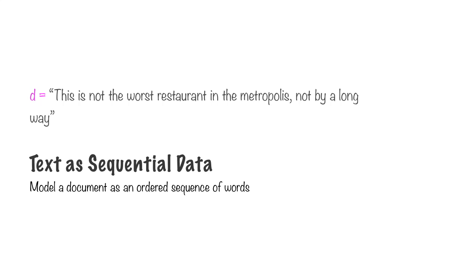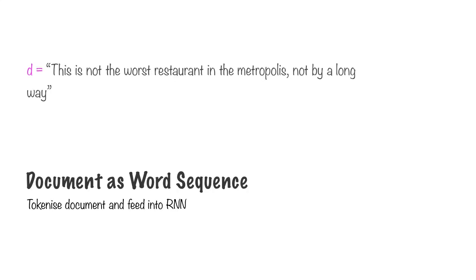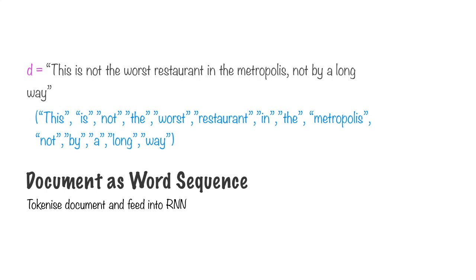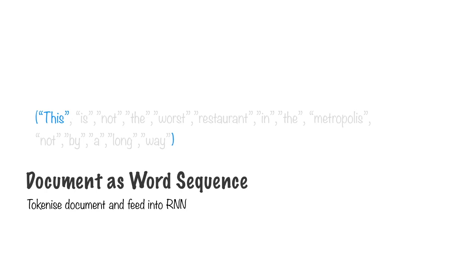The first thing is text as sequential data. This is something that we are aware of, and this is something that's familiar to us. We can model a document as an ordered sequence of words. The document contains words in a certain order, as you can see from the example on screen. This is not the worst restaurant in the metropolis, not by a long way. The exact order in which the words appear in this document is meaningful. So, when you split the document into words, you can then express this in some ordered form. What we are actually doing when we split a document into words is tokenizing our document in order to feed into a recurrent neural network.